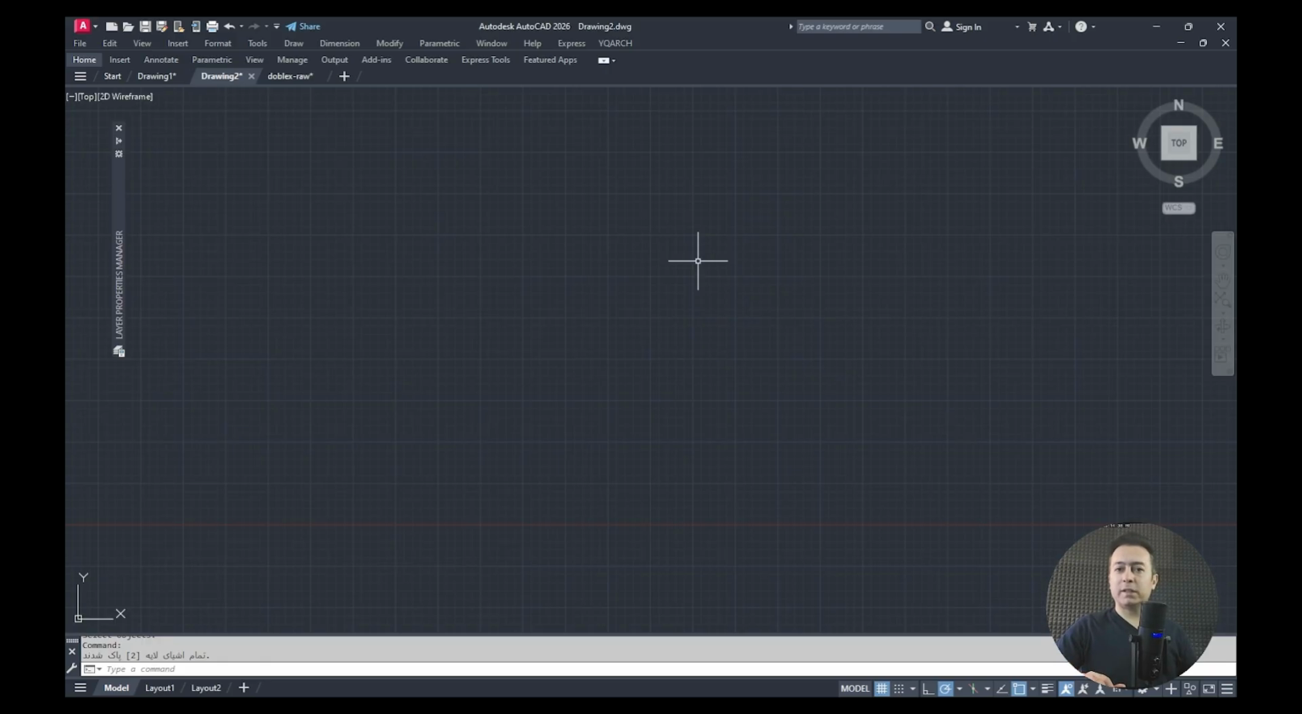So definitely practice this. Try out different commands, create them in AutoCAD, and make use of them.